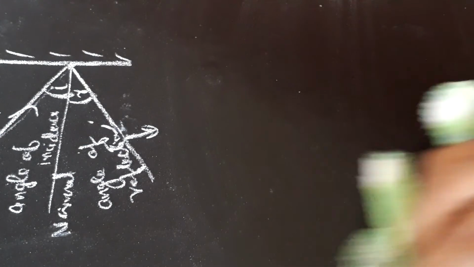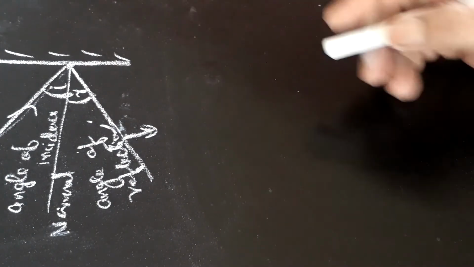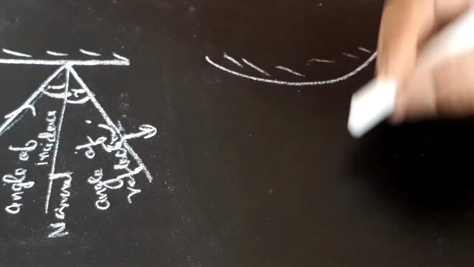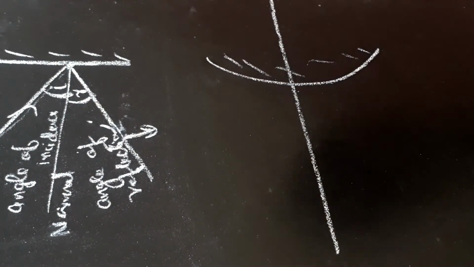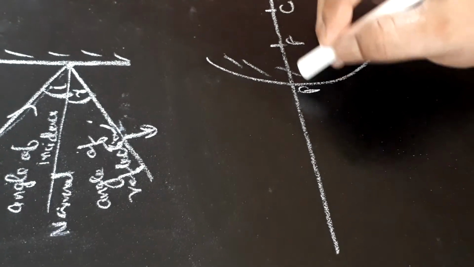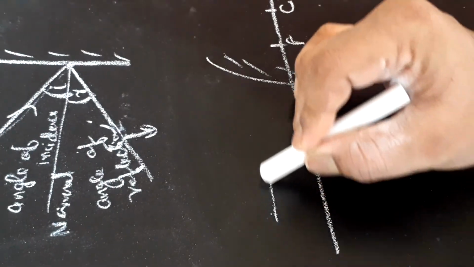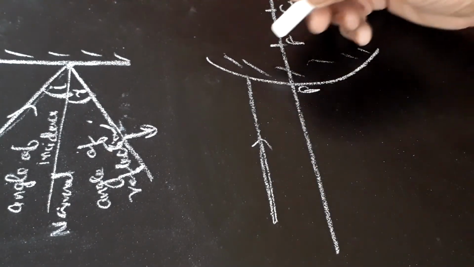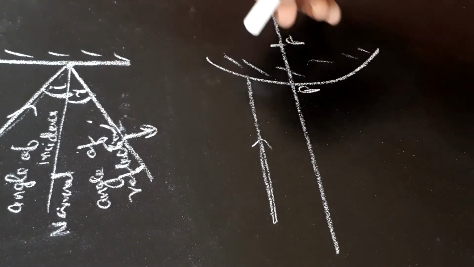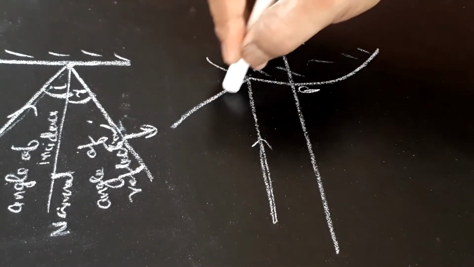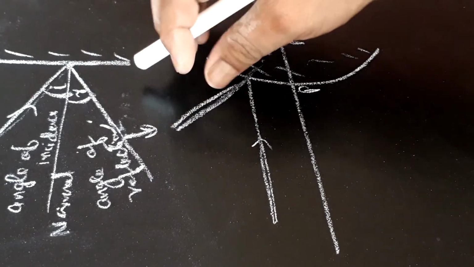So we have seen that in case of concave mirror we have different situations. In convex mirror, suppose we have a convex mirror, focus is here, C is center of curvature here, pole is here. Suppose the object is placed at a large distance here. First ray we will draw like this, it appears to diverge from here, from focus.